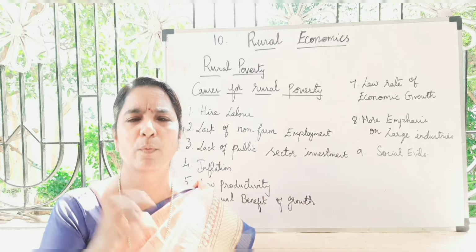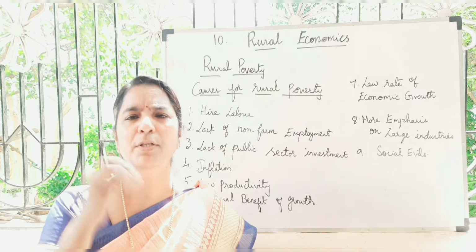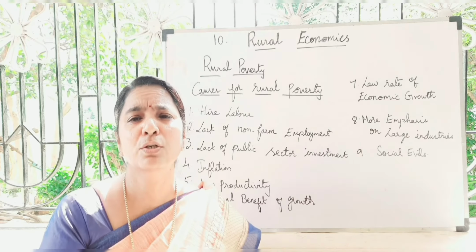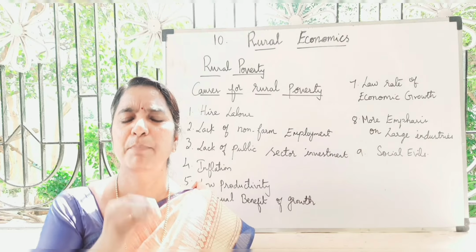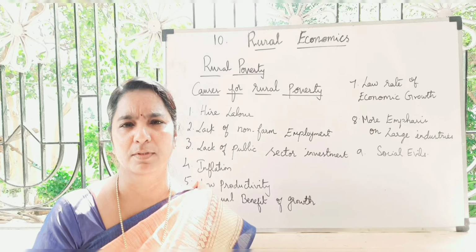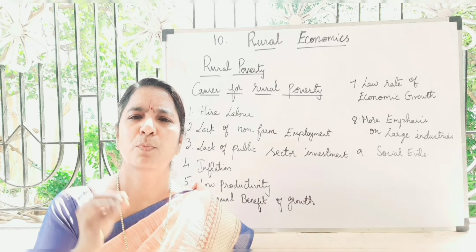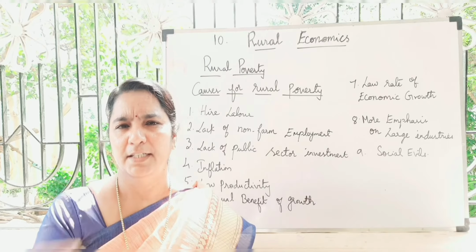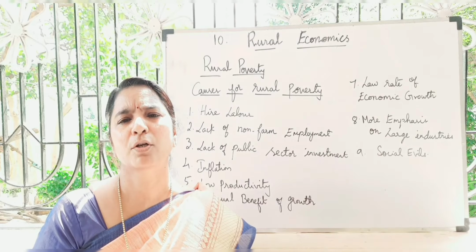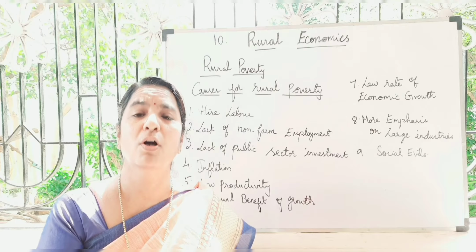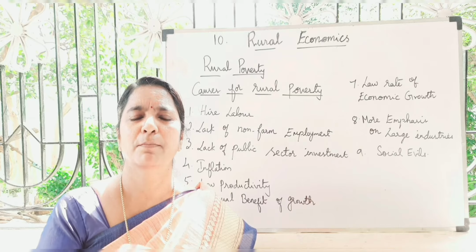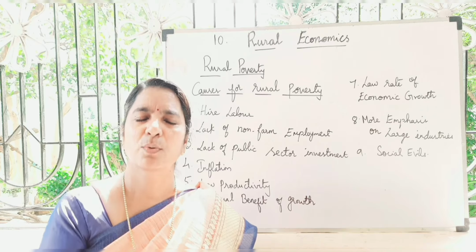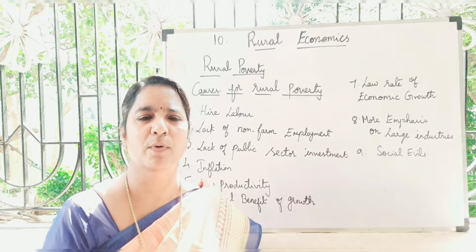The owners won't be interested in creating job opportunities, or thinking about the well-being or welfare of the people. So the poor people are always denied, we can say. The employment opportunity for those people is not created properly. That's why more unemployment will be there in the rural area, and they cannot come out from that poverty line.